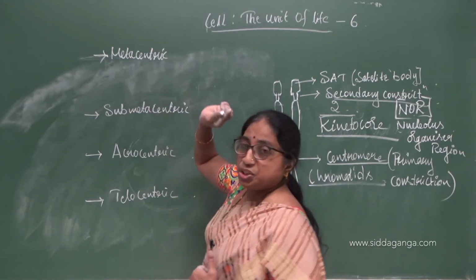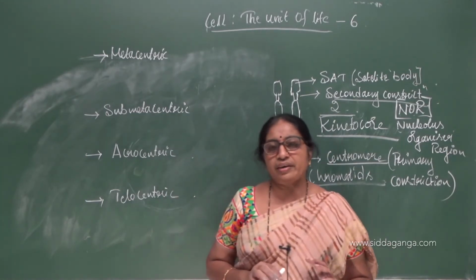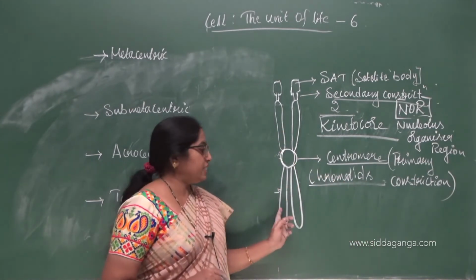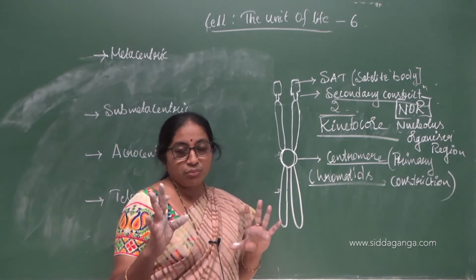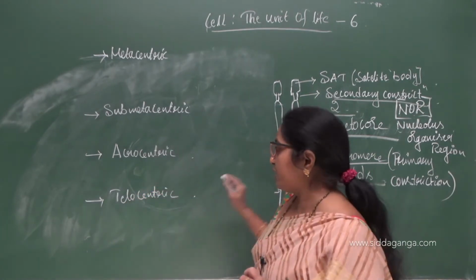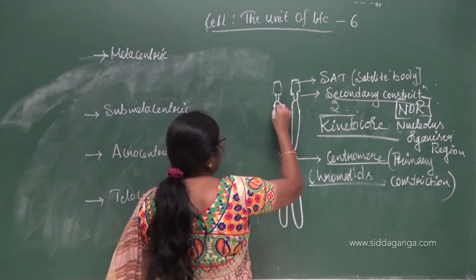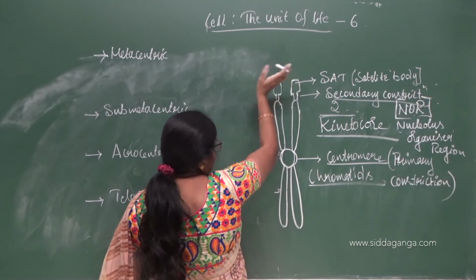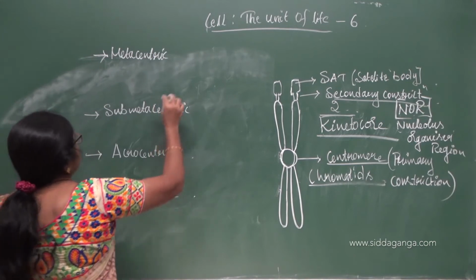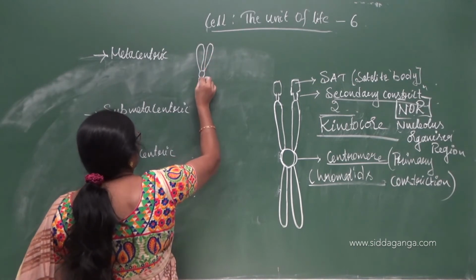In metacentric, the centromere is present almost in the middle, and the chromatids, which can also be called the arms, are of equal length. For example, this diagram shows all the arms of equal length. Forget about the secondary constriction and the satellite. Otherwise, this itself will be an example of the metacentric, where it has equal length of arms.